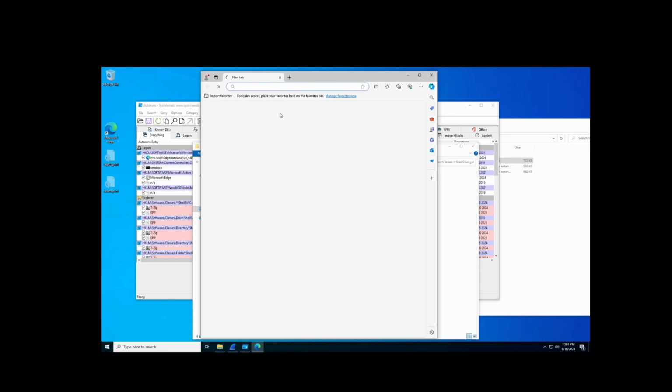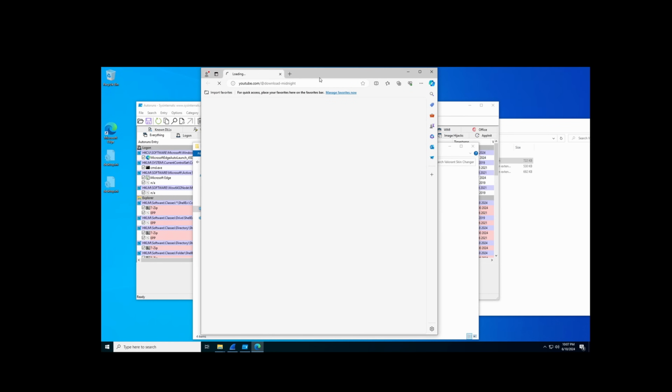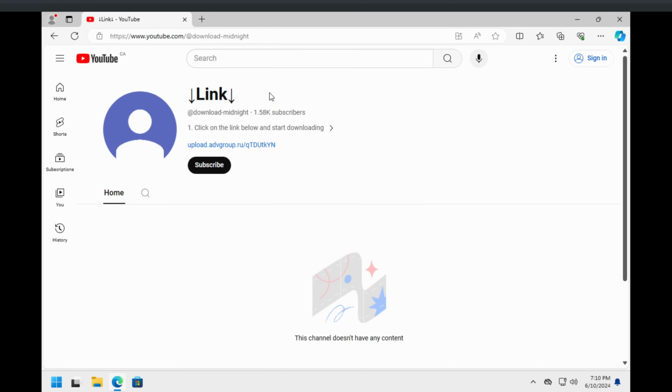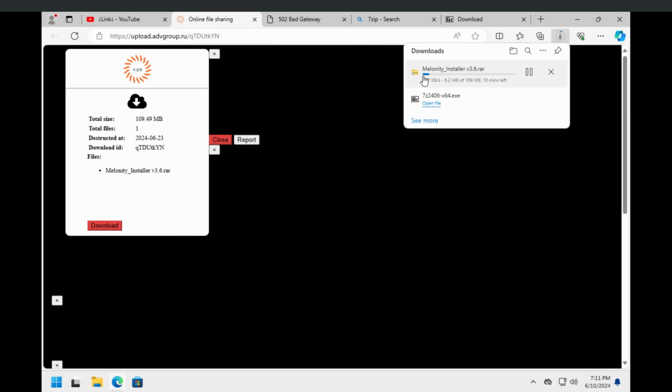youtube.com/@downloadmidnight. What these guys have done is they've got an on-site link as opposed to an off-site link that goes here. Should still work. And here we go. Now this one has a Russian download, installer.rar. Unfortunately, this Russian server seems to be lacking in download speed, but that's okay.